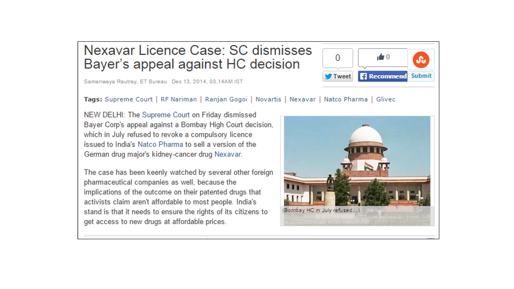The case was watched by several foreign pharmaceutical companies for its implications on their patented drugs. India will stand by its need to ensure the right of its citizens to access new drugs at affordable prices.